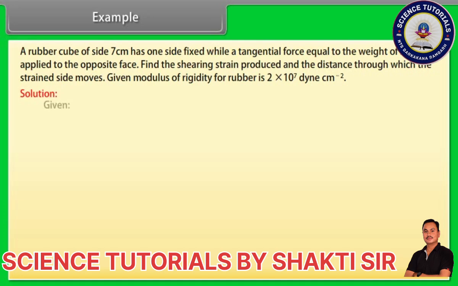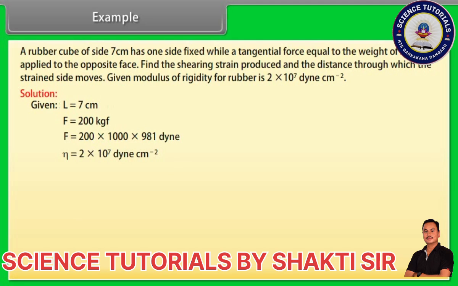Let's see the solution. Given value: L is equal to 7 cm and F is equal to 200 kgf. Converting the value of F into dynes, we get F is equal to 200 into 1000 into 981 dyne. Eta is given by 2 into 10 raised to the power 7 dyne per centimeter square. We know that area of the face of the cube A is equal to L square. Putting the values of L into above equation, we get A is equal to 7 into 7 centimeter square, equal to 49 centimeter square.